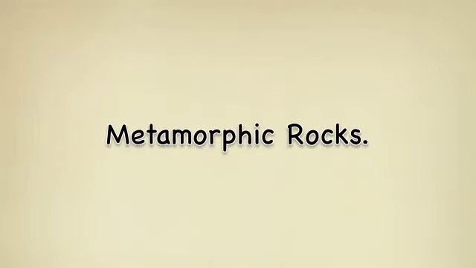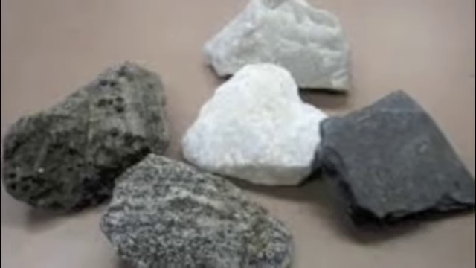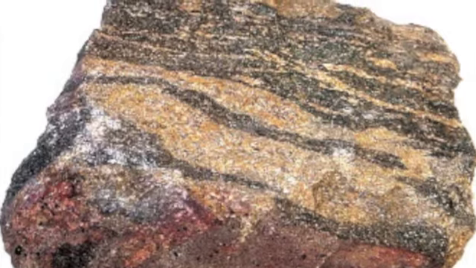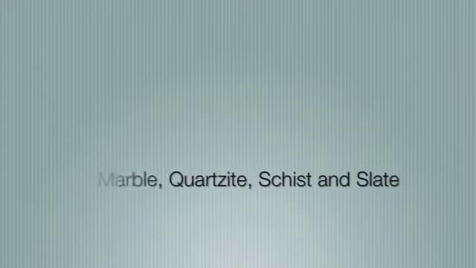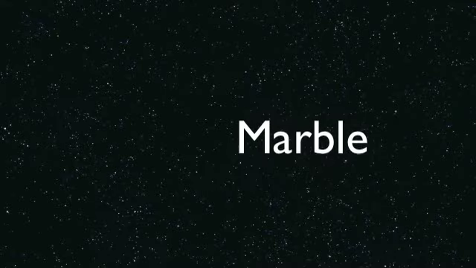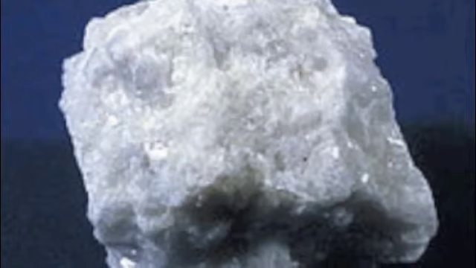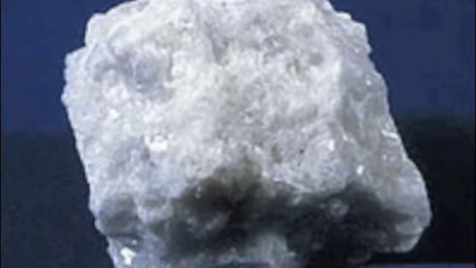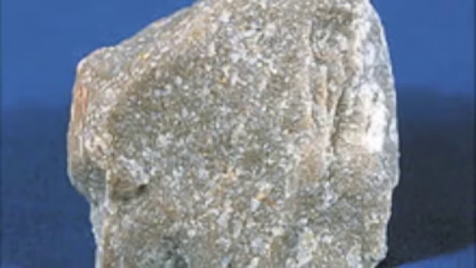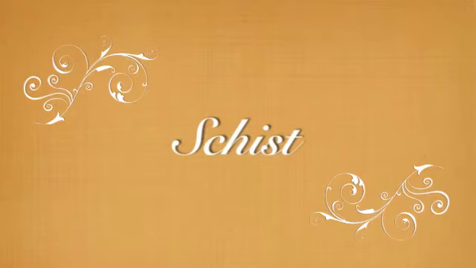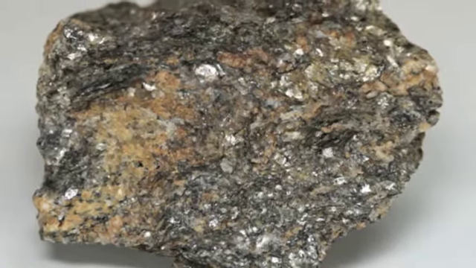Metamorphic rocks have mineral grains that are flattened and aligned. Metamorphic rocks come from the crust of the Earth. Marble, quartzite, schist, and slate are all metamorphic rocks. Slate is both a sedimentary and metamorphic rock.